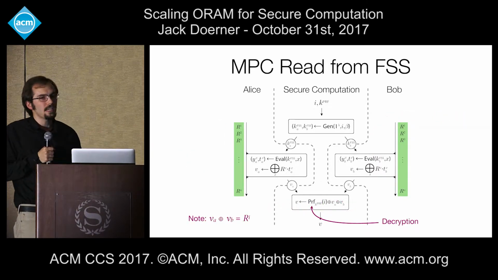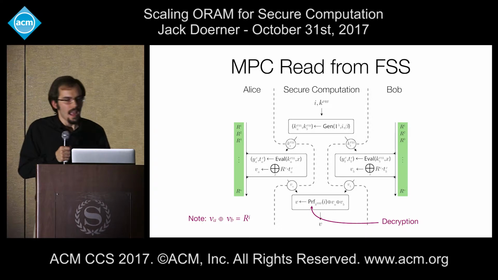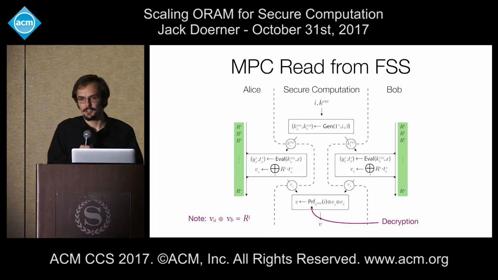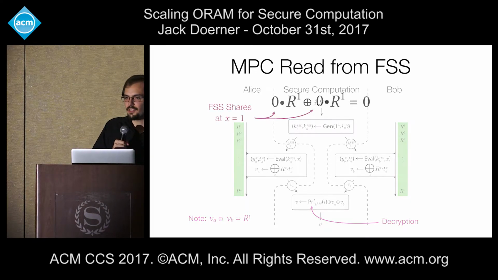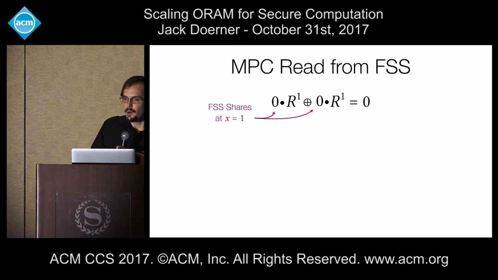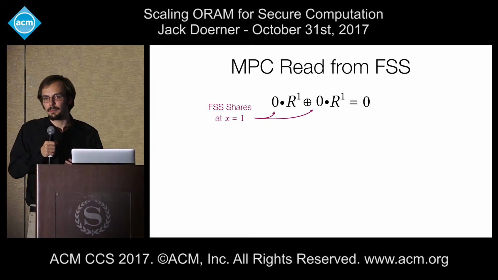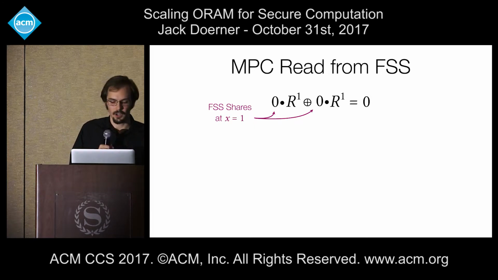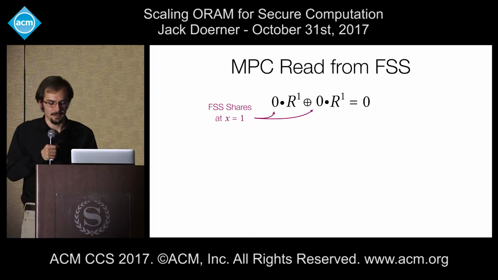Alice and Bob can then reconstruct the output of the point function at every point along the memory, and finally take the dot product of those output shares with the memory locations. Passing the dot product back to the secure computation allows the secure computation to XOR the two dot products together, producing a copy of the encrypted memory at location I. This can then be decrypted using the encryption keys that the secure computation was given at the beginning.